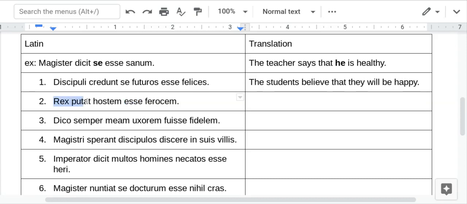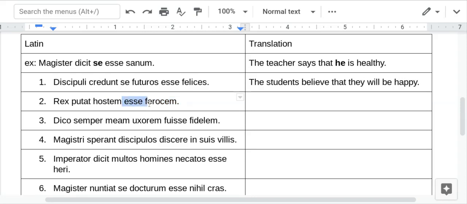Number two, the king thinks. All right. So once you get through the first verb, and some of you were translating the other part of the sentence before you got to the first part, but these are nice because they go in order. So the king thinks that, and you have to insert that the enemy, and the subject will always come right after the subject of the inside part of the sentence. All right. This is the statement being indirectly talked about. So the king thinks that the enemy is fierce or savage.